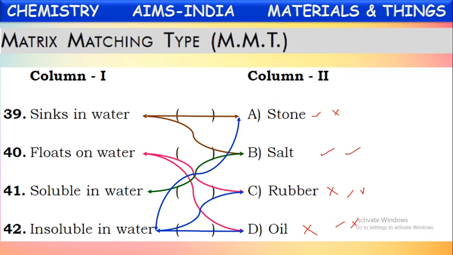Now here also we are getting more than one correct matching for different options. See here which are sinking in water. Correct options for this are A and B. Floating on water also two are there, so those two should be given, C and D. Next, soluble in water. Only one correct matching for this, that is salt, or B. Insoluble in water there are three: stone, rubber and oil. These three are insoluble. Okay, that is the correct answer for this.